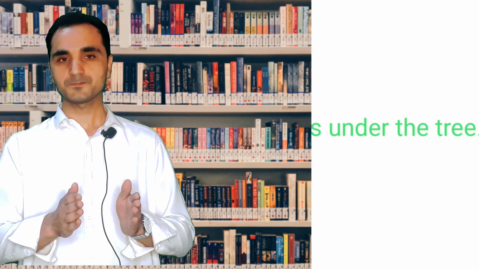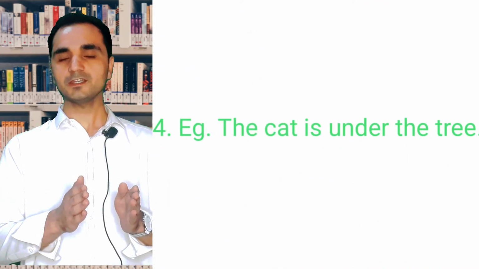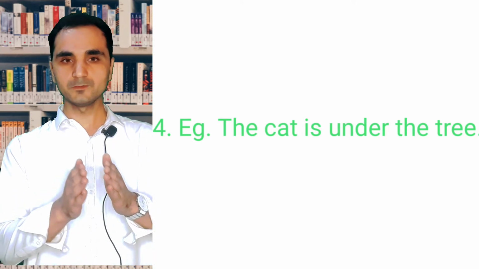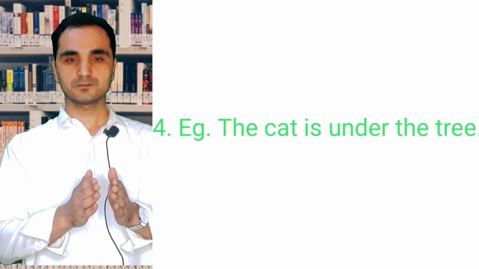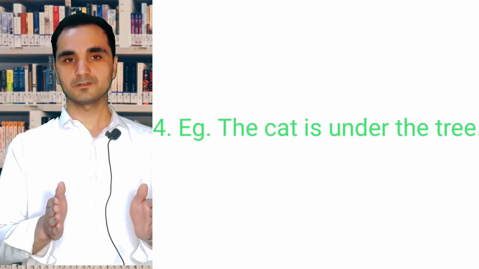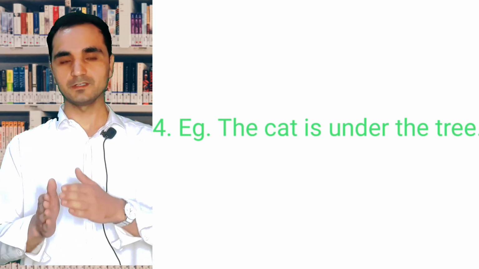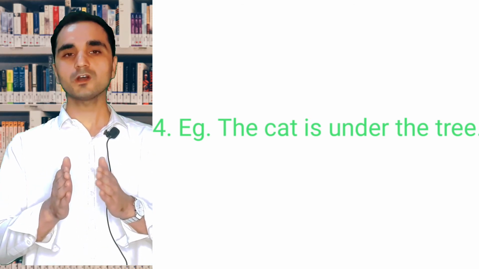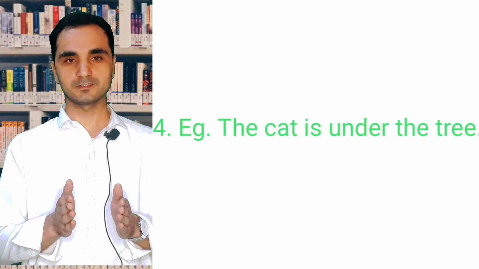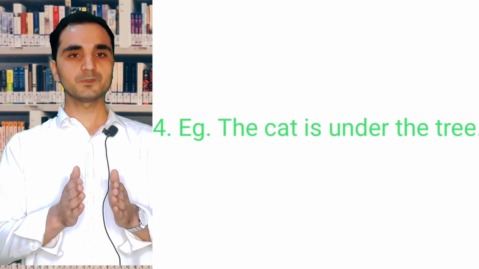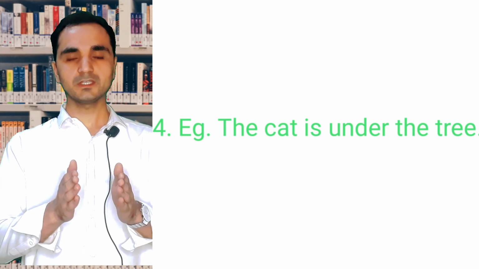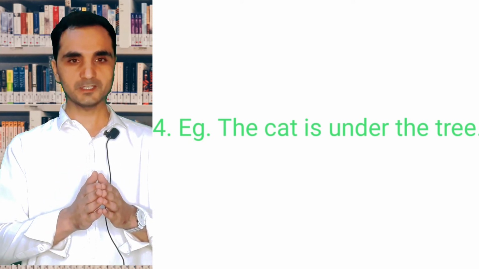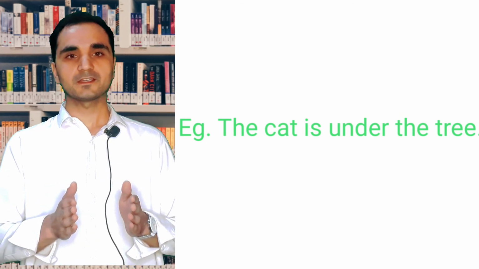For example, the cat is under the tree. When we remove the preposition under, the sentence is incomplete. The cat is tree. It means that the cat is a tree if you do not have a preposition in this sentence. So when we bring the preposition under, then it gives us the complete sense of this sentence. So that is why preposition plays an important role in a sentence.